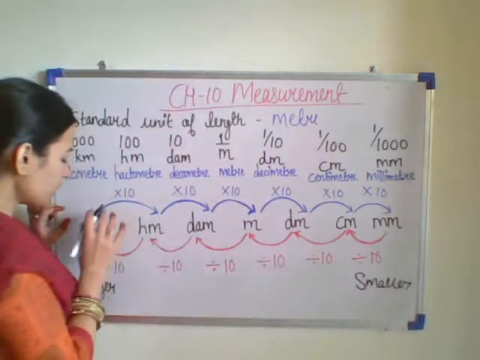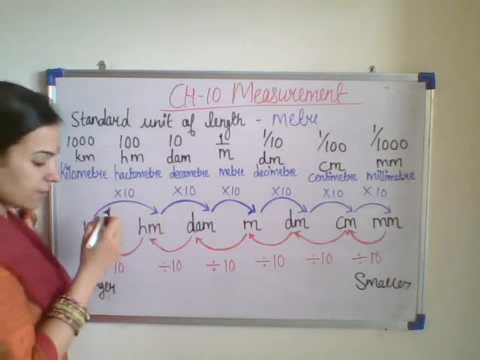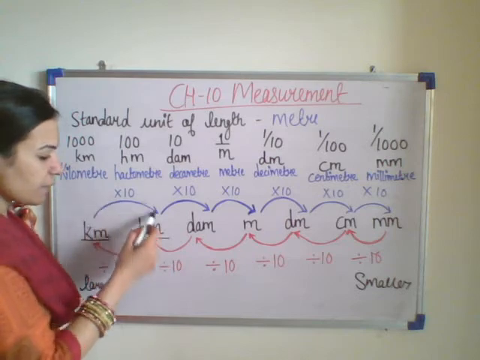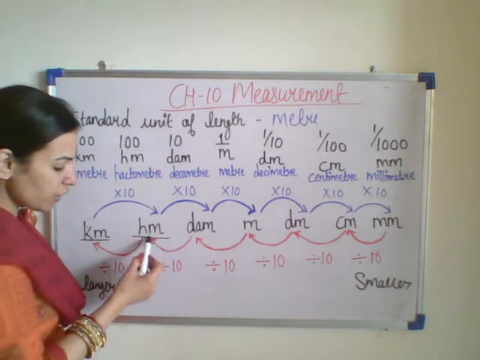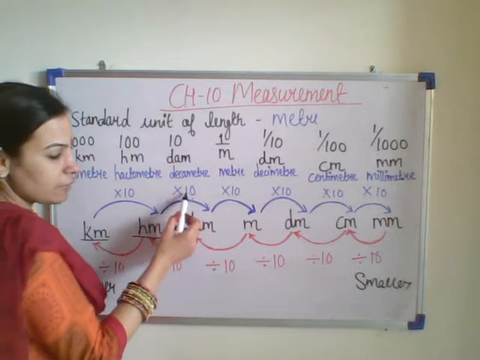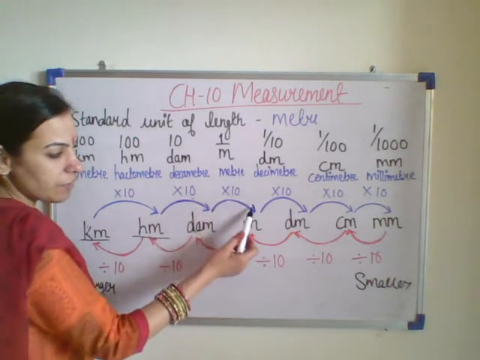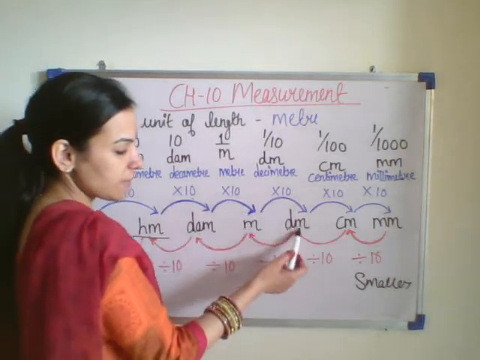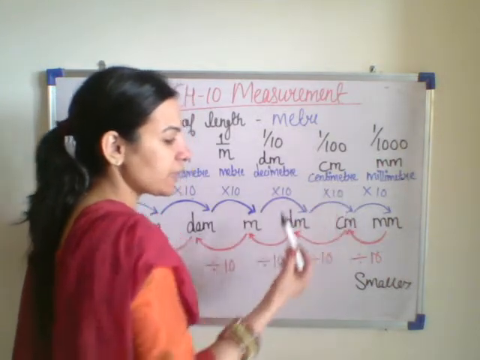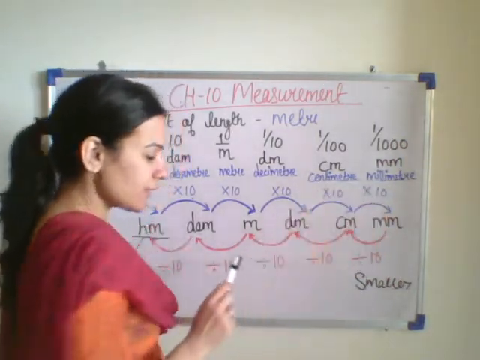So whenever we convert a larger quantity into a smaller one, we multiply by 10. Suppose I want to convert kilometer into hectometer, then I will be multiplying by 10. If I want to convert hectometer into decameter, then again I have to multiply it by 10. Decameter into meter, again multiplying by 10. Meter into decimeter, multiply by 10. Decimeter into centimeter, multiply by 10. And centimeter into millimeter, multiply by 10.